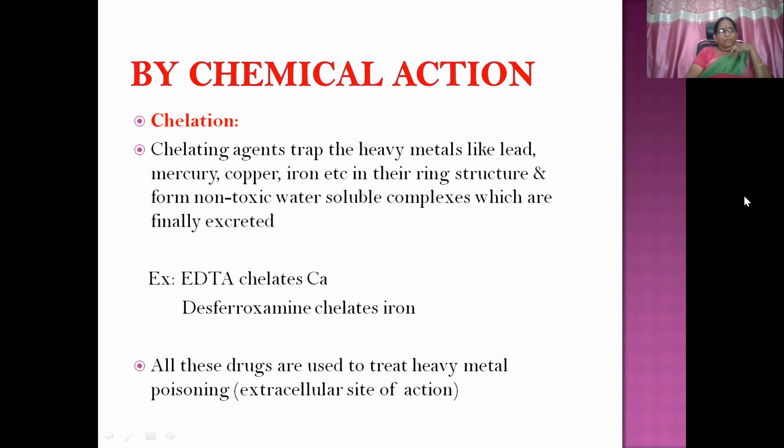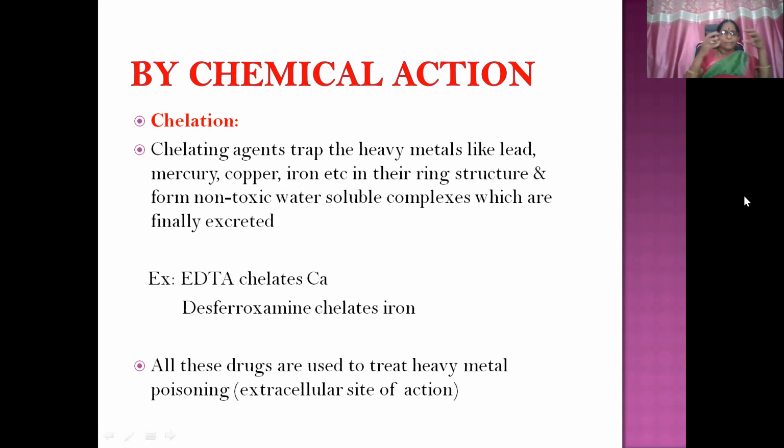One is chemical action, chelation. Chelating agents trap heavy metals like lead, mercury, copper, iron, etc. in their ring structure and form non-toxic water-soluble complexes which are finally excreted. So these are used in iron poisoning, mercury poisoning, copper poisoning, which are heavy metals.